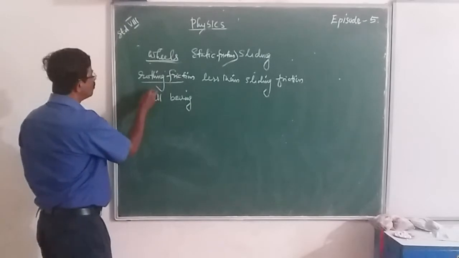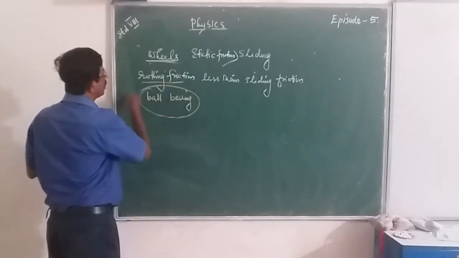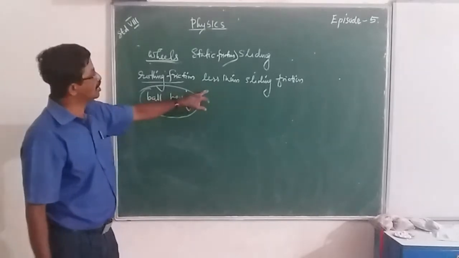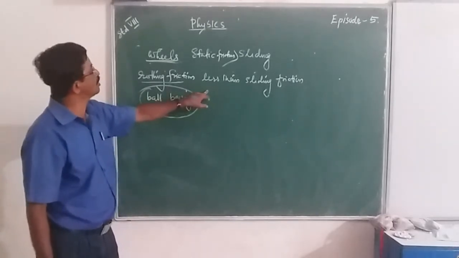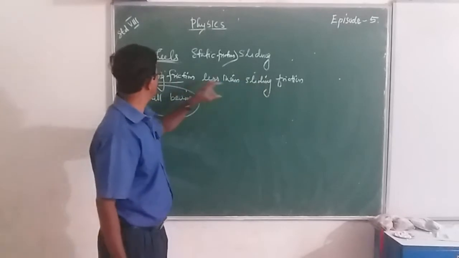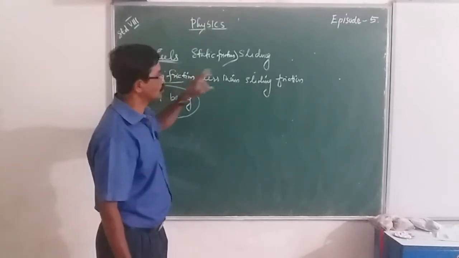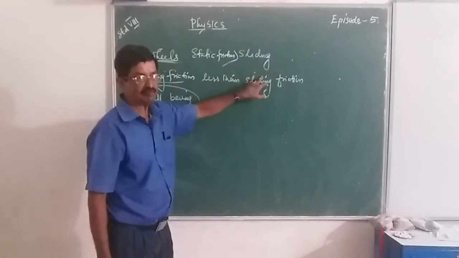What do we use? Ball bearings. Ball bearings we use in the moving parts of machines to convert sliding friction into rolling friction, because rolling friction is smaller than sliding friction.